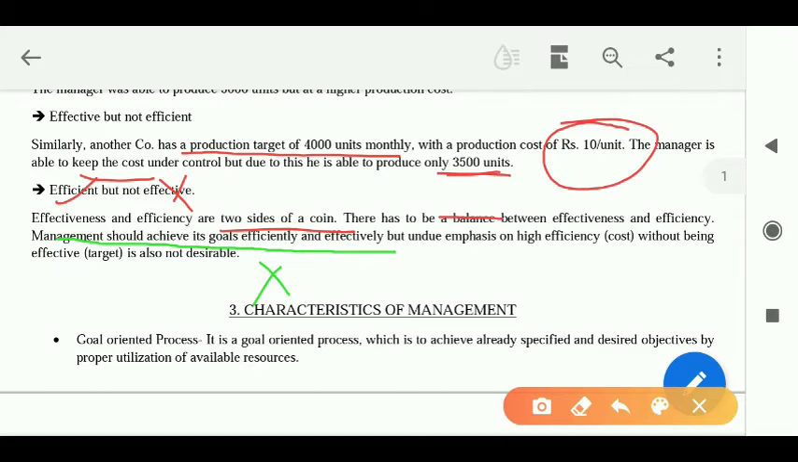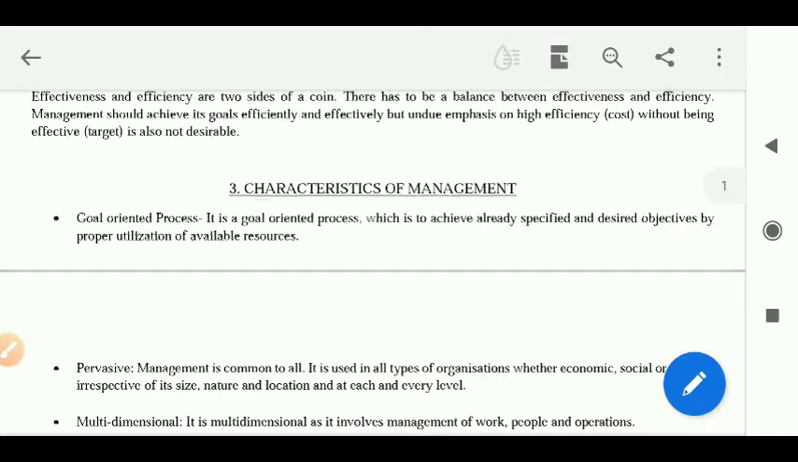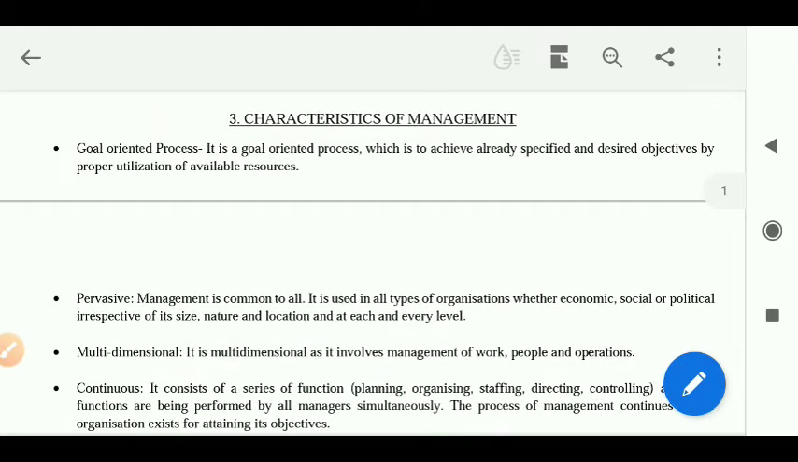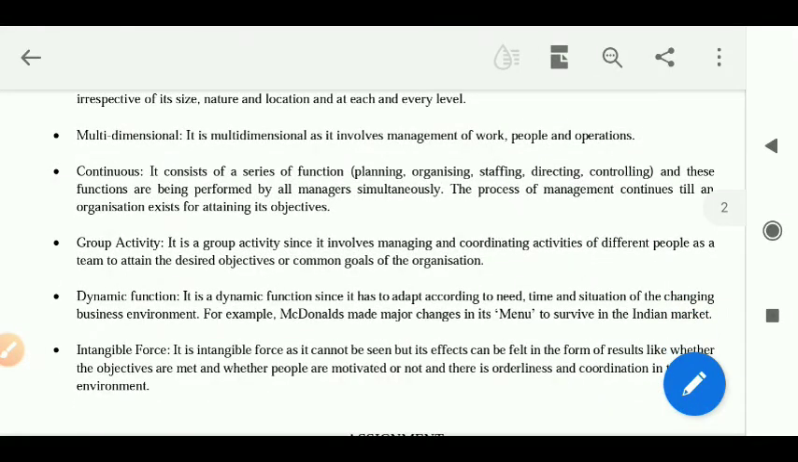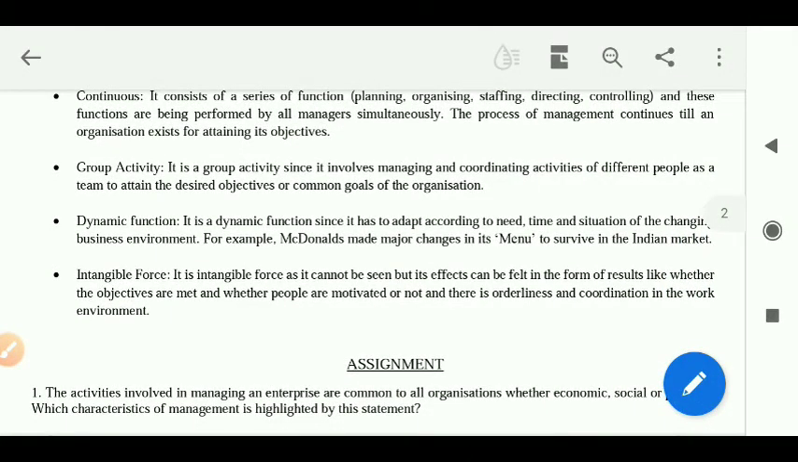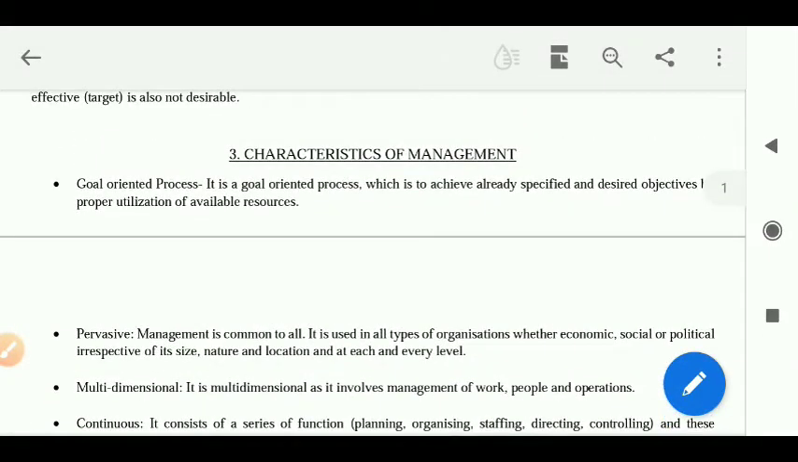Okay, now let's move to the third part of the chapter, that is characteristics of management. Now, characteristics of management can also be called as features of management. Okay, so if we see, I'll just read the main headings. Management is a goal-oriented process, it is pervasive, it is multidimensional, it is continuous, it is a group activity, it is a dynamic function, and it is an intangible force. So these 7 features we are going to learn about management just now. Let's start with the first one.